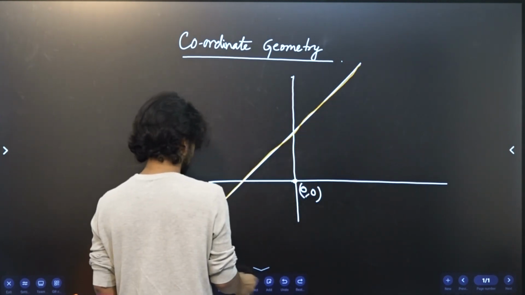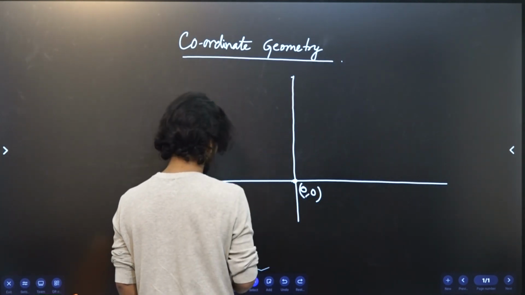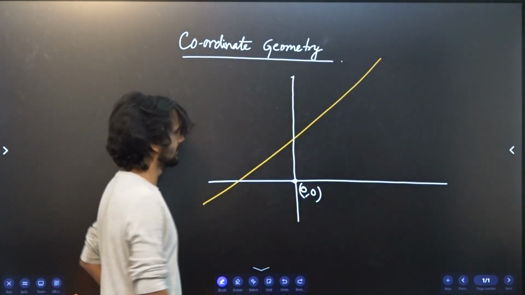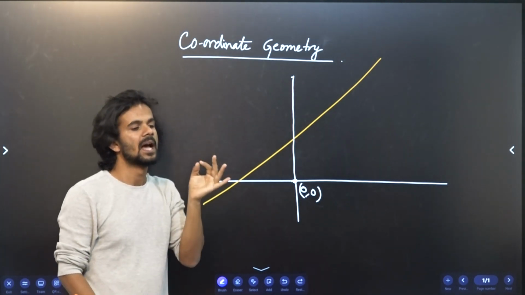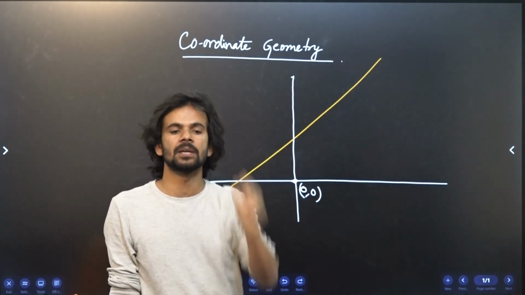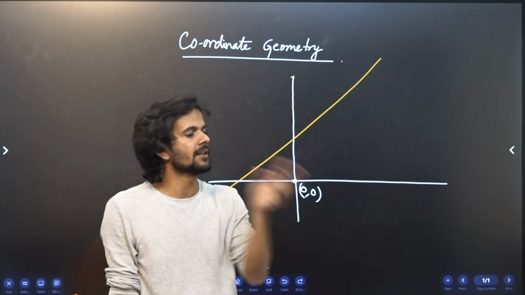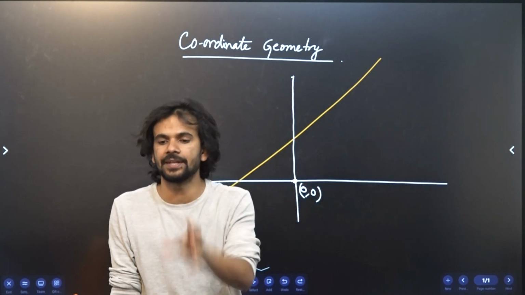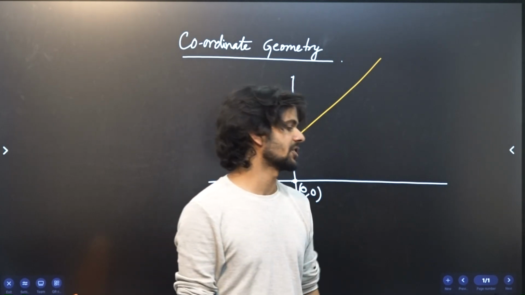Okay, should I delete it? Let me just get away with this one and then draw a fresh one. Okay, this is a line, a straight line. This is a straight line. Now, just like how we give names to people in order to identify one from the other, we need to give a mathematical definition of this line.